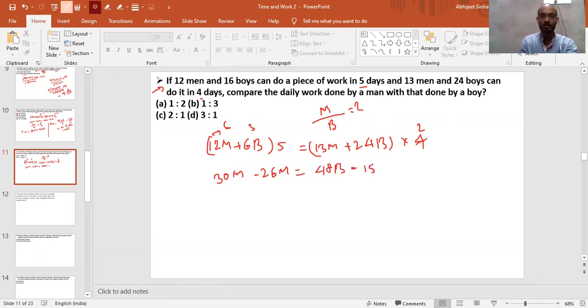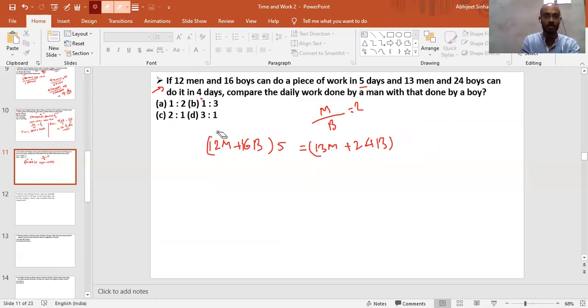This is what I was getting. Is it clear? So 30 minus 46, what are we getting? 13 men, right? 24 boys. Okay. Here it is basically 16, and by mistake I have written 6. Okay, in that case it becomes even easier. My mistake, guys. Instead of 16, I have written 6. Thank you, Rahul. Share, this is 16.